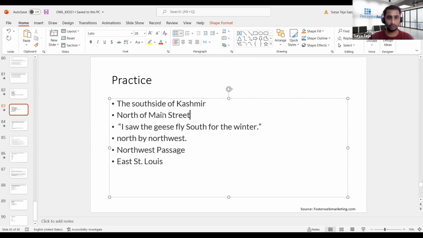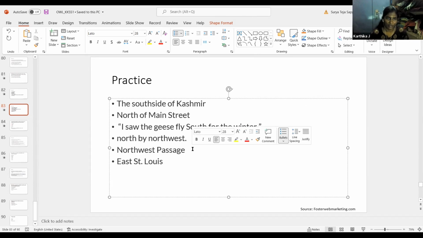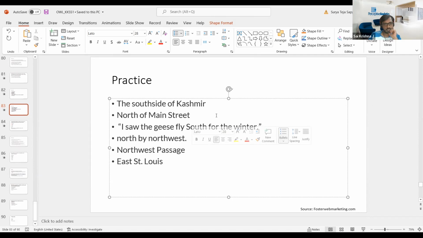example, which is north of Main Street. Can you say anything? Any changes required here? I think that is correct. North is the starting of the sentence. It should anyway be capitalized. Right?